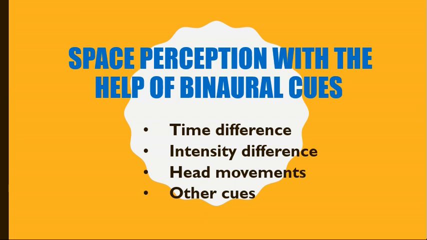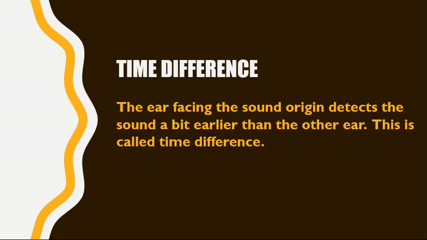So, we will be discussing space perception with the help of binaural cues in terms of time difference, intensity difference, head movements, and different other cues. Time difference. The ear facing the sound origin detects the sound a bit earlier than the other ear. This is called time difference. The ear which is facing the stimulus, the sound stimulus, will be receiving the waves earlier as compared to the other ear. There will be a slight difference, and this difference is the time difference.